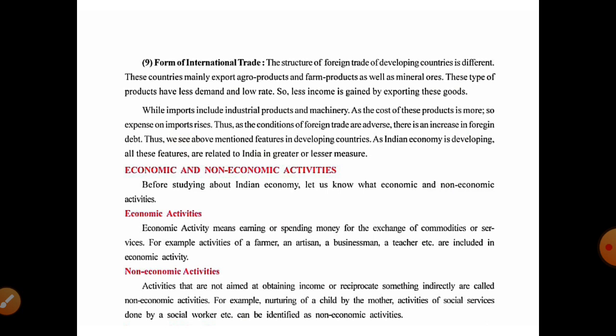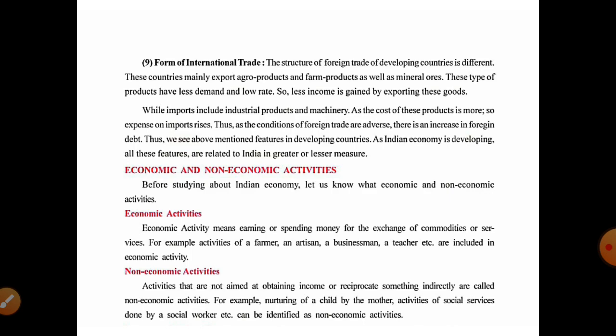And the other activities like what? Social services, which are done by social workers. The social workers are not gaining direct income with the help of these activities, which are called non-economic activities.